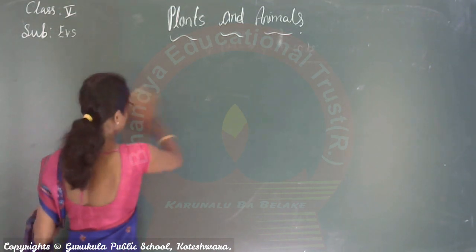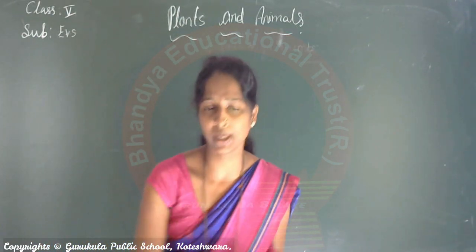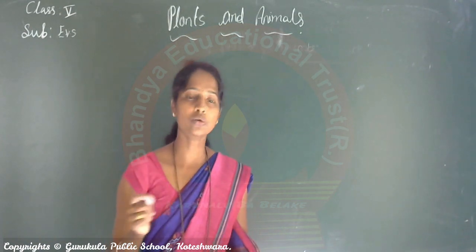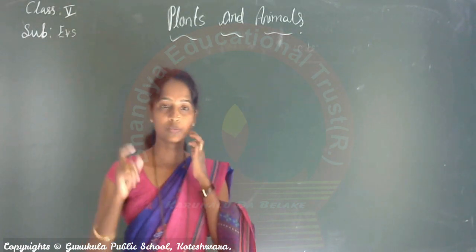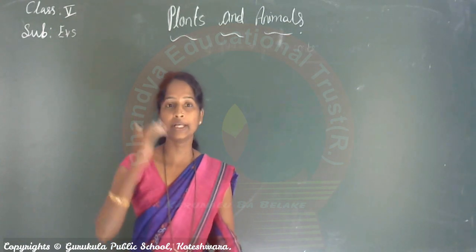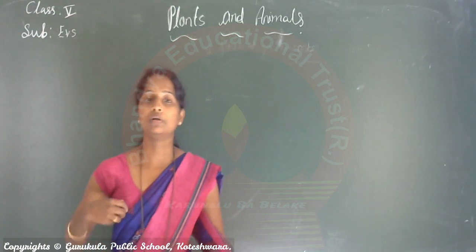And children, we have found many similarities. But we have also observed some differences between plants and animals.